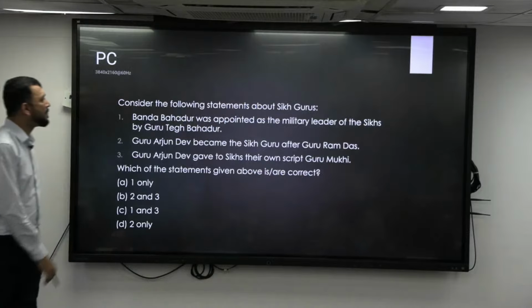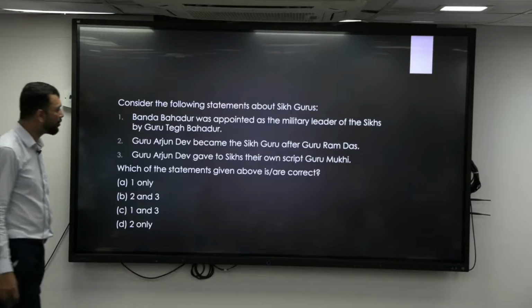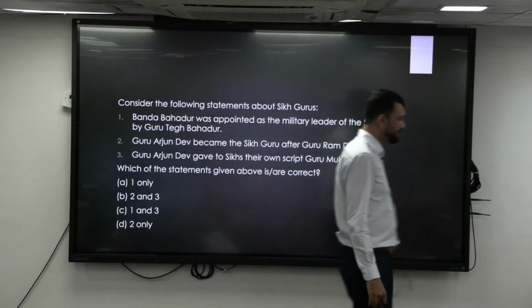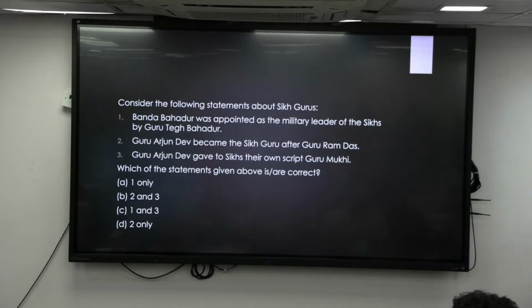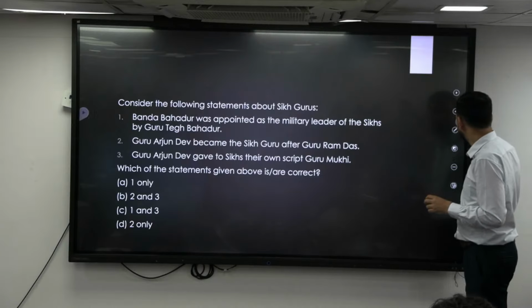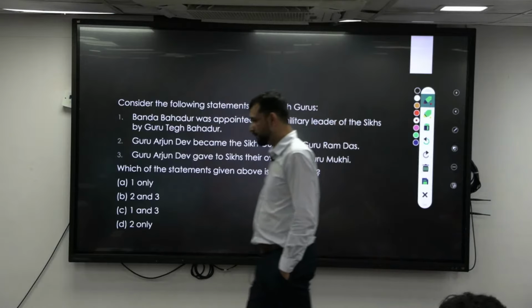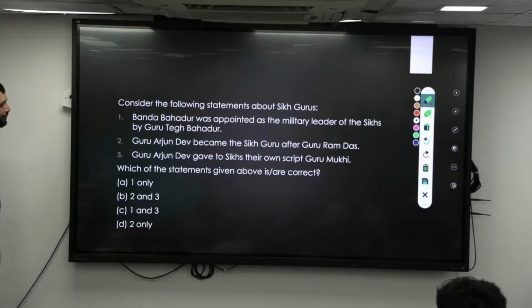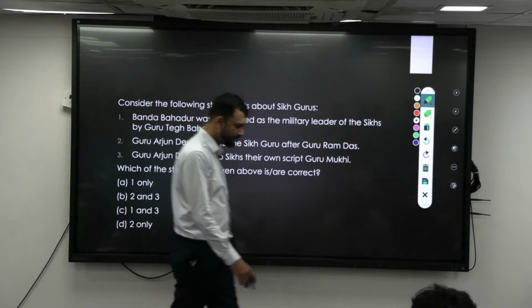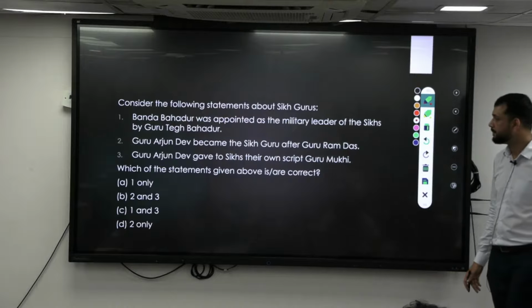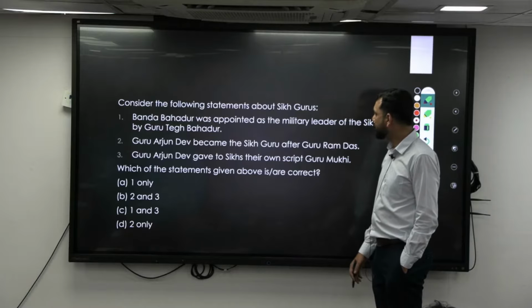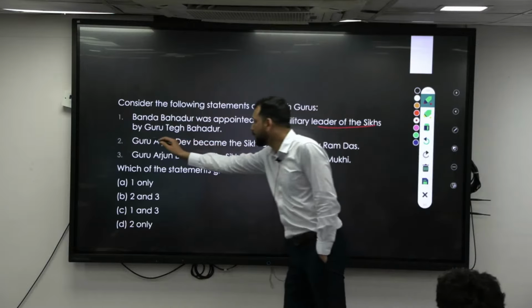Next. Consider the following statements about Sikh Gurus. Banda Bahadur was appointed military leader of the Sikhs by Guru Tegh Bahadur.